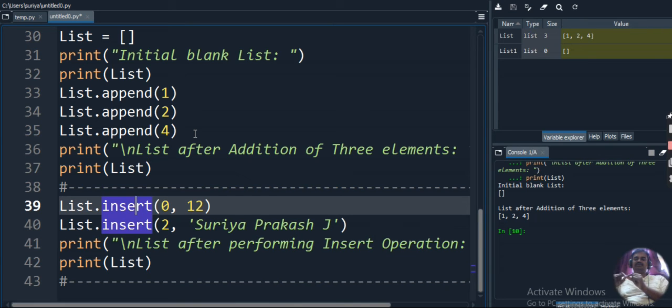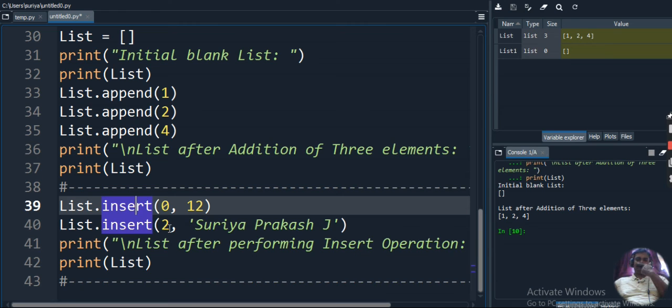But insert is used to put a value at a particular position of the list. For example, in the previous list, in the 0th position I have 1, in the first position I have 2, and in the second position I have 4. So these are the list positions I have. Now I am inserting 12 at the 0th position, and at the second position I am inserting Surya Prakash J. This particular task will be done with the insert method. Insert is a predefined method in Python programming.